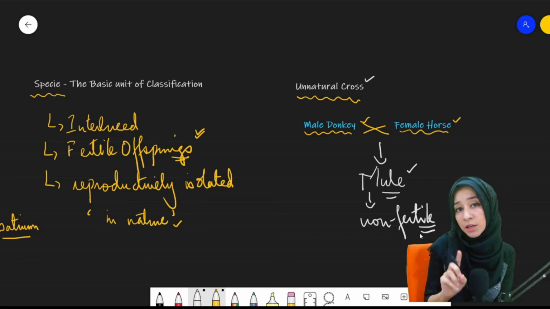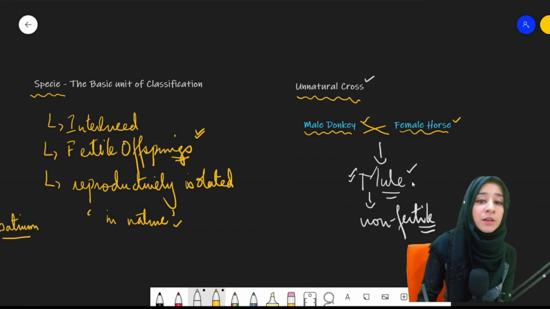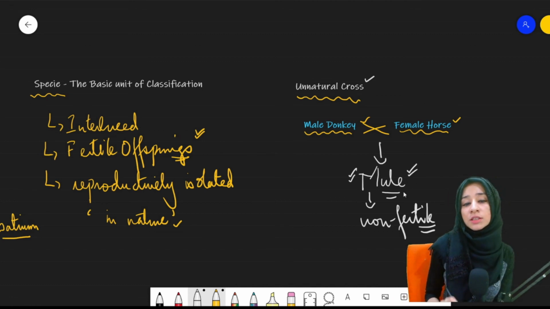It won't be able to reproduce further, because of which there will be no generation. This mule will survive as long as it can live, and after that it will pass away, right? So the purpose of this unnatural cross is to include the qualities of both donkey and horse into one individual.